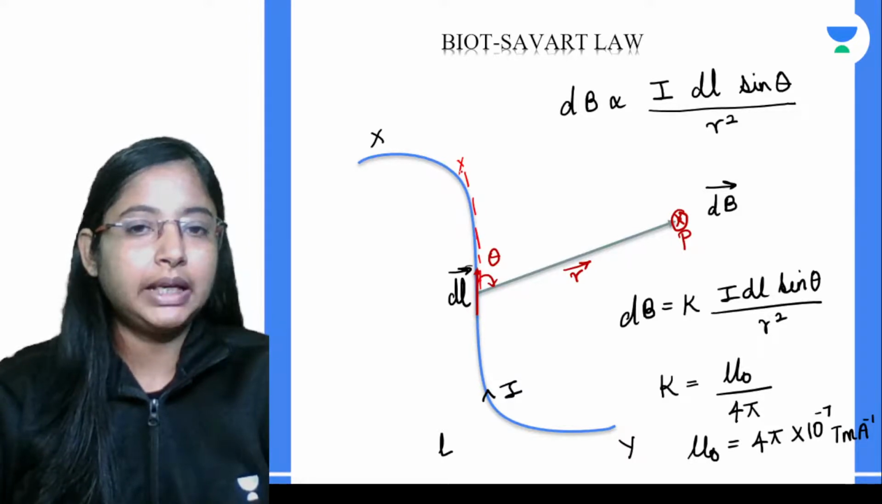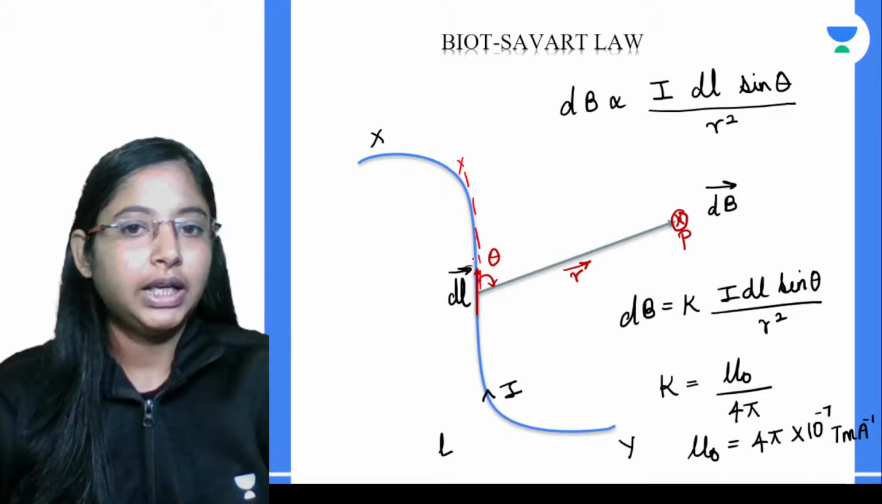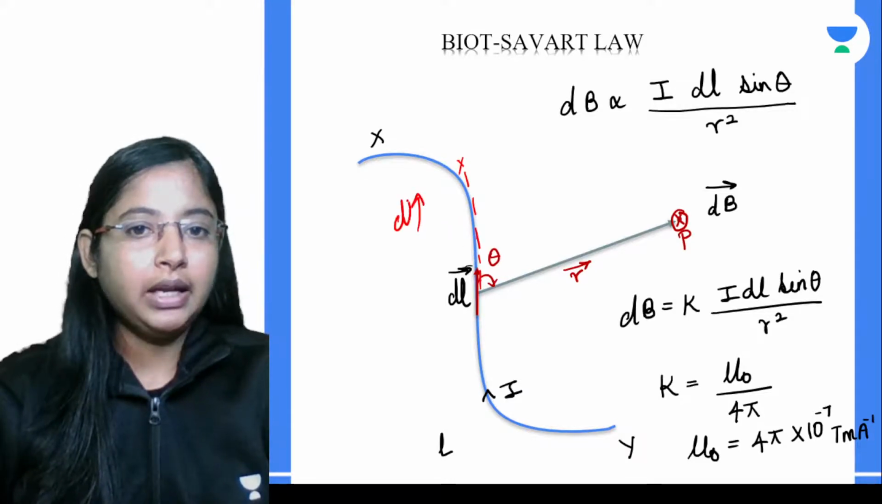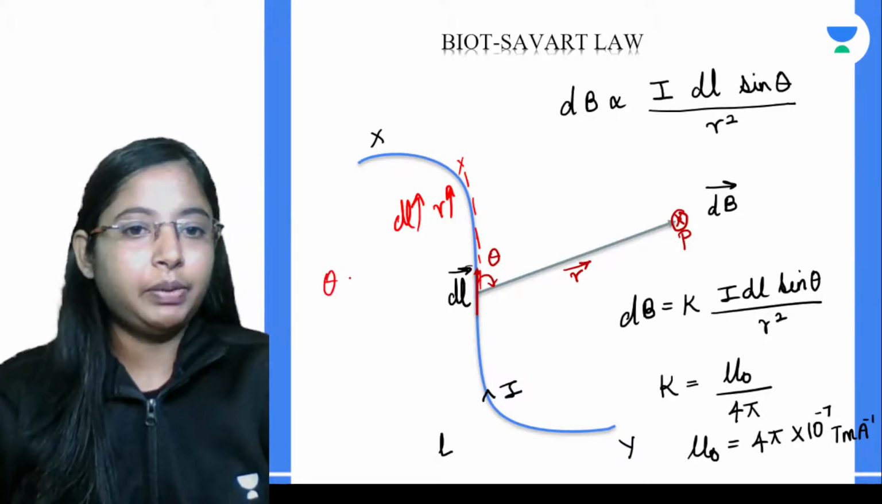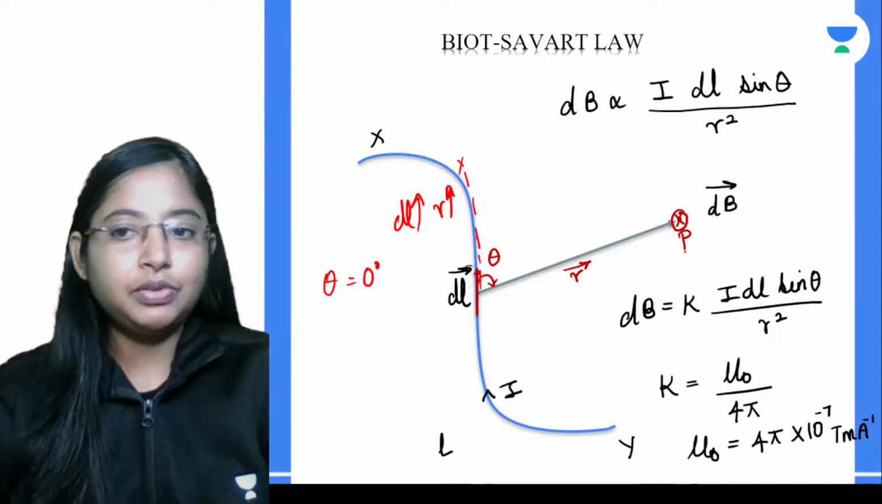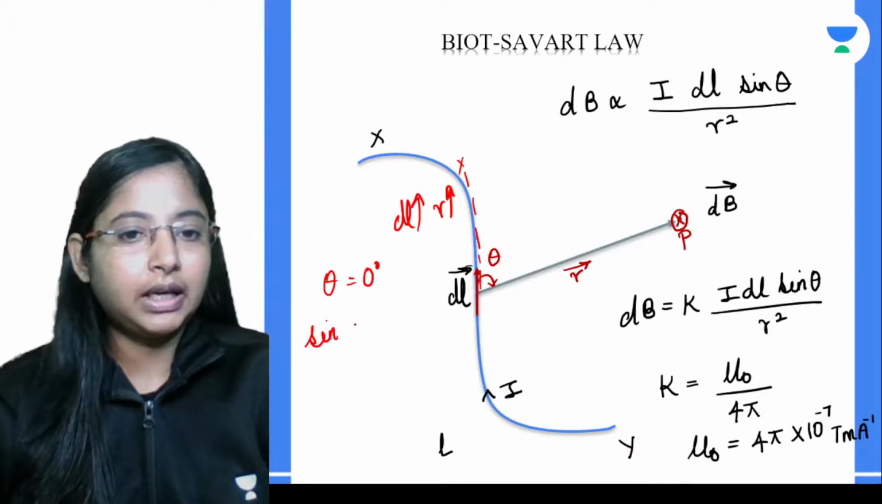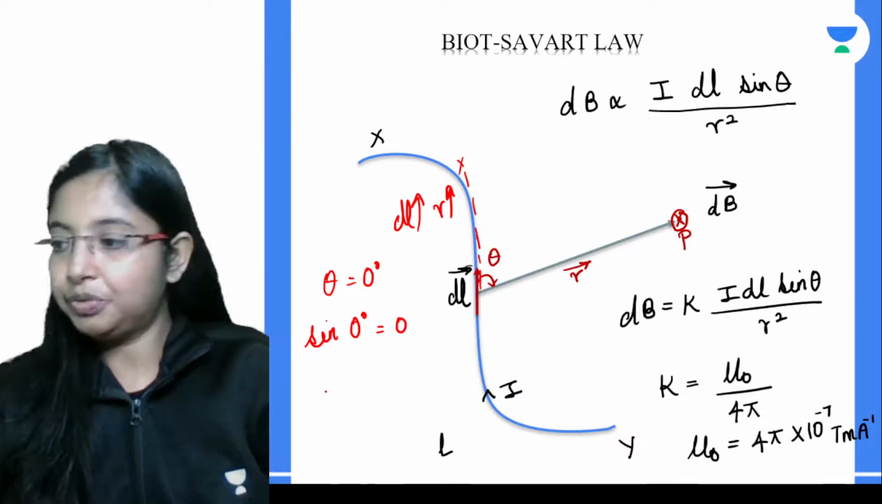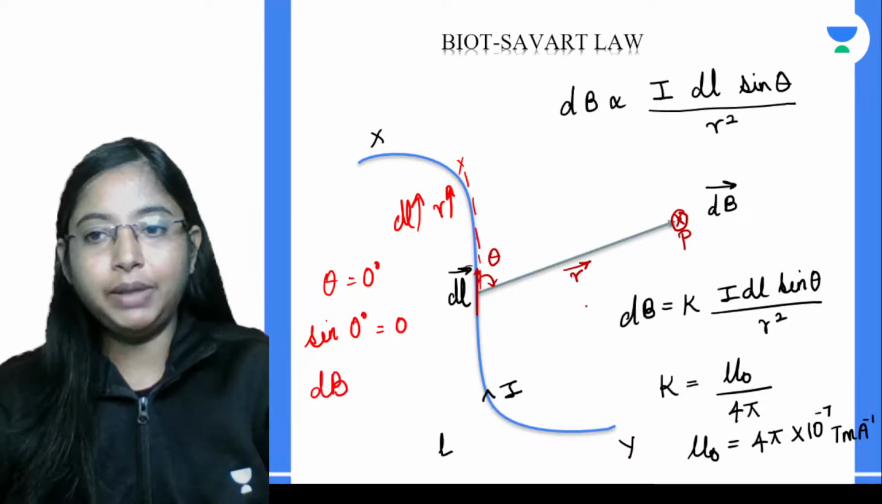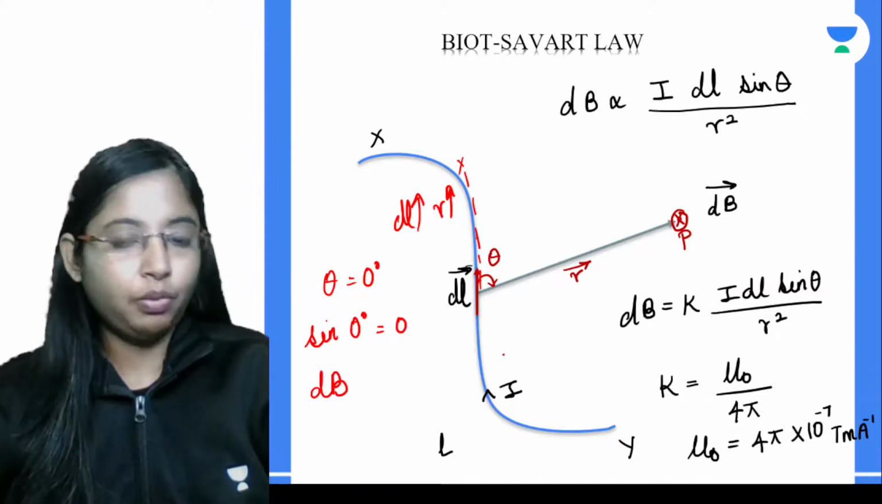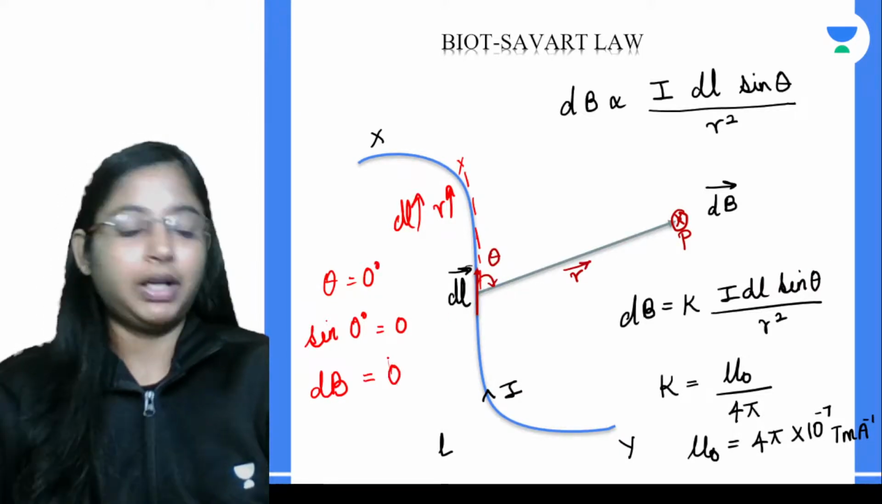Because of this element, current R will also be around this point, right? So dl and R are both in the same direction. Then what will happen to the angle theta here? Theta will become 0. If theta becomes 0, sine of theta, 0 degrees is nothing but 0. Which means the magnetic field dB over here, if this angle becomes 0, this dB itself will become 0.